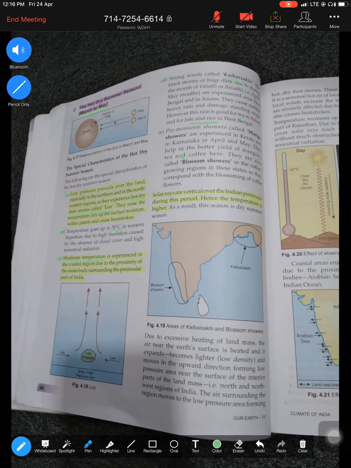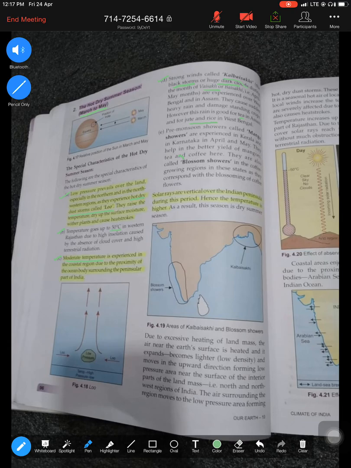So what is Kal Baishakhi? It's a thunderstorm, a black storm accompanied by very huge dark clouds during the month of Baishakh. We call it Baishakh. That's why it is known as Kal Baishakhi. Even though they are very harmful for a lot of standing crops, they are beneficial for rice and jute in West Bengal and tea in Assam.